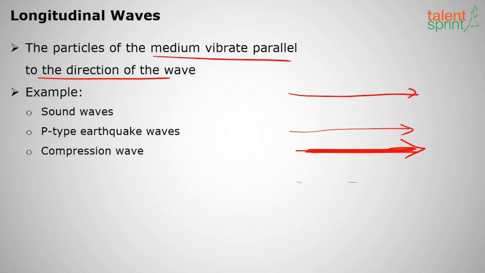Examples are sound waves and P-type earthquake waves. We have seen in geography earthquake waves: P-type, that is primary waves, secondary waves and surface waves. Compression waves, all these waves follow the longitudinal mechanism, that is the particles vibrate parallel to the direction of the wave.